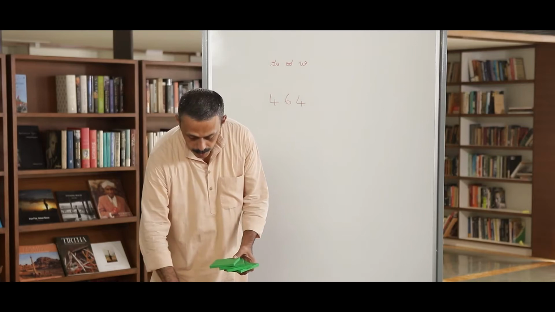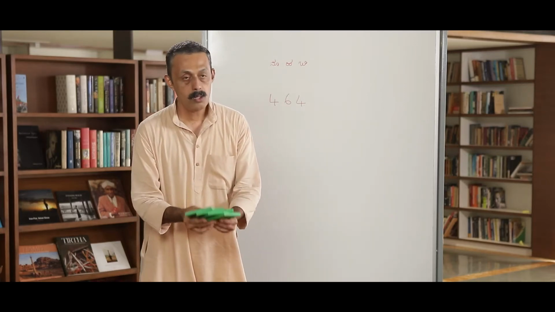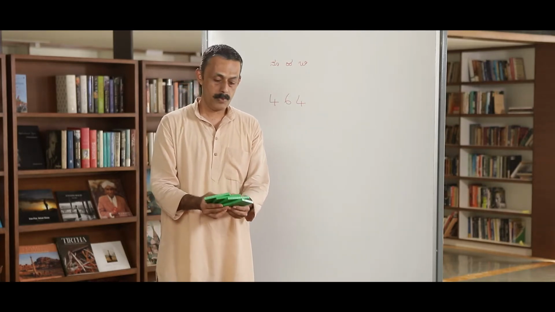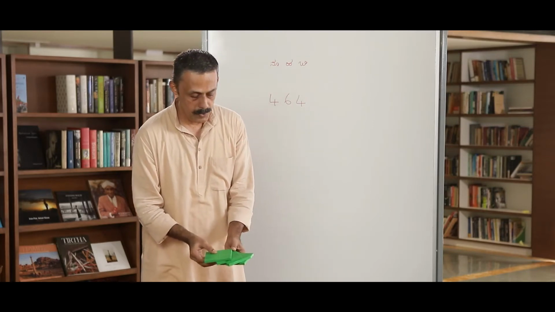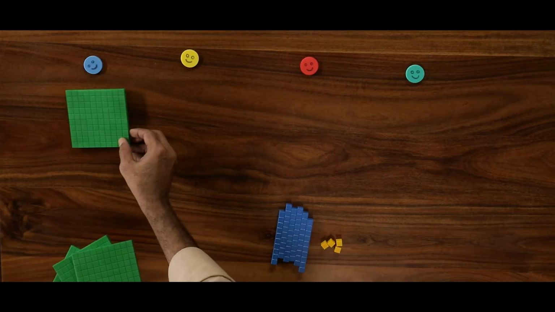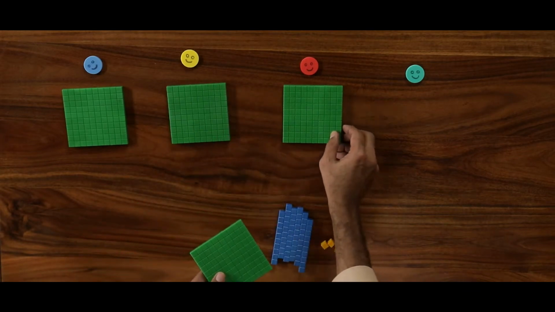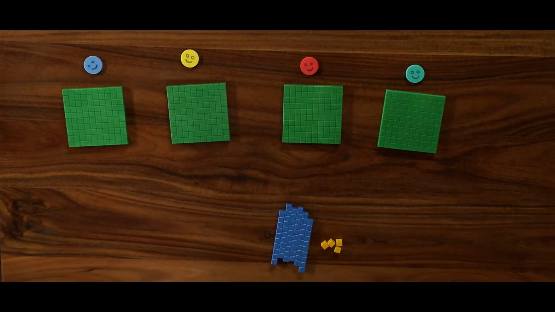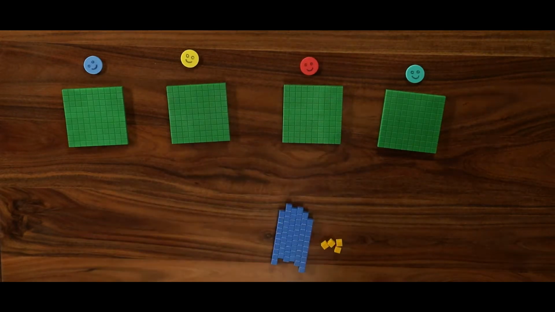Now we know that out of 464, first the green plate of hundreds has to be given first because this has the highest place value. If we distribute them, how many will each person get? First, I have to distribute the 100 place. How many did each person get? 1, 1, 1, 1. So everyone got 1 each.